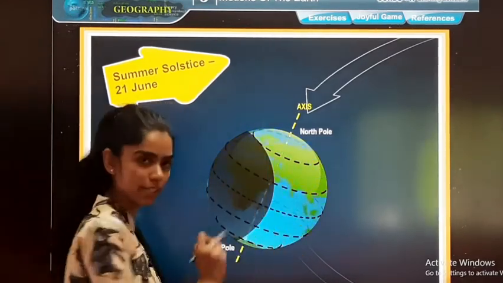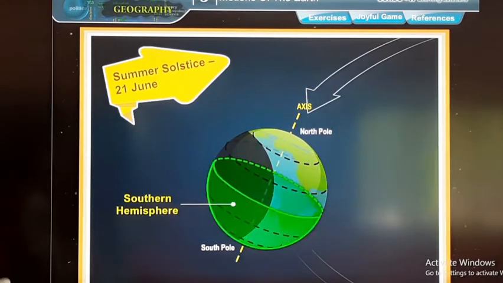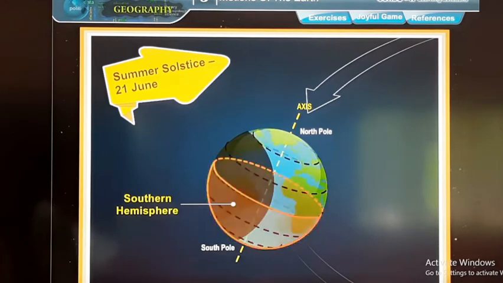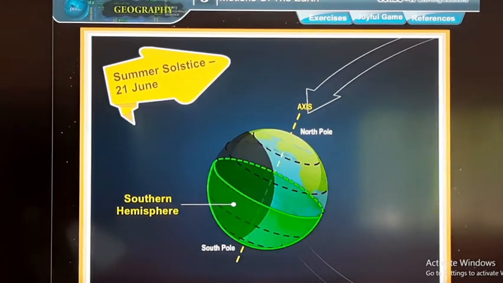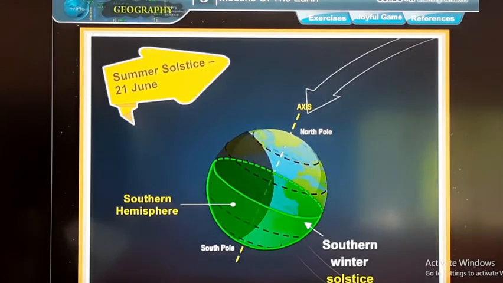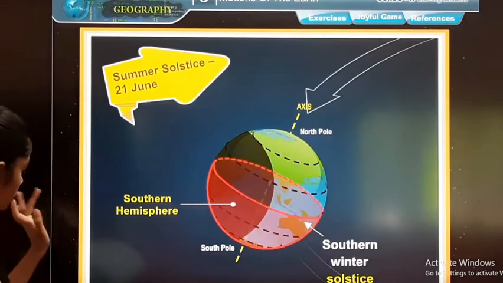Over here, the north side. Now, let's move on. During this time, the conditions are just the reverse in the southern hemisphere. It is turned away from the sun. Therefore, it receives slanting rays. The duration of the daylight is short and it is winter season in the southern hemisphere.